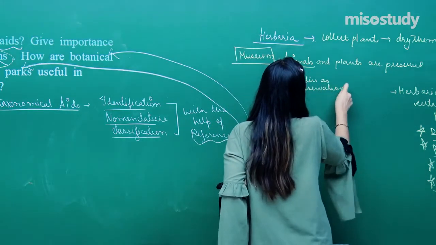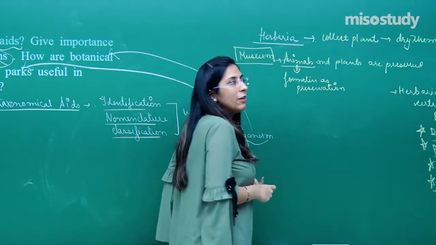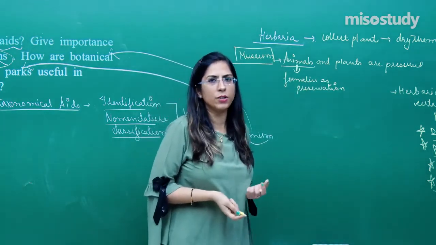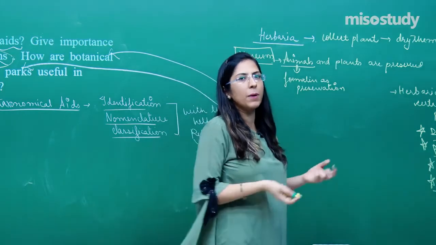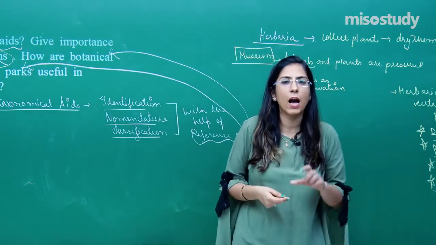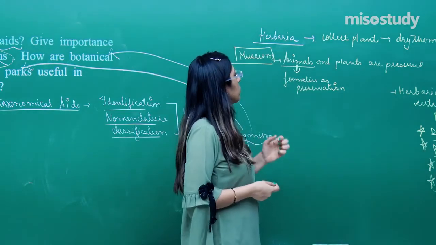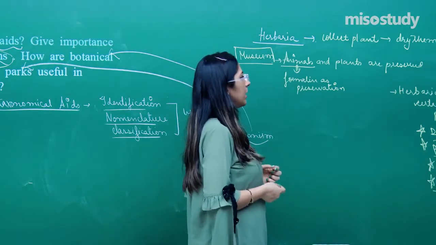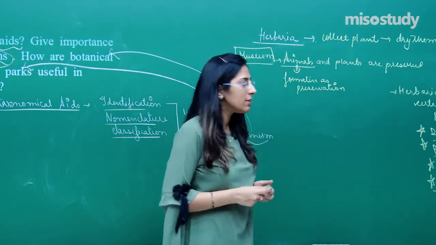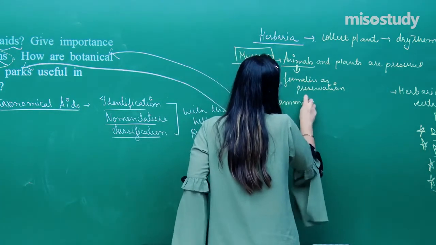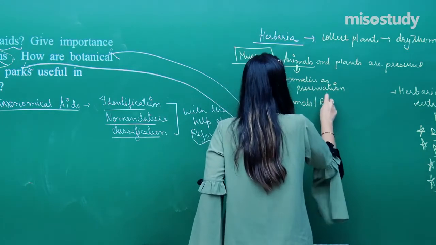Basically, what we want is to store the soft tissues there as well. Normally nothing happens to the hard tissue, because we are keeping them for reference, so we have to preserve the soft tissues as well. So soft tissues are preserved with the help of formalin, and certain mammals and birds are also preserved.